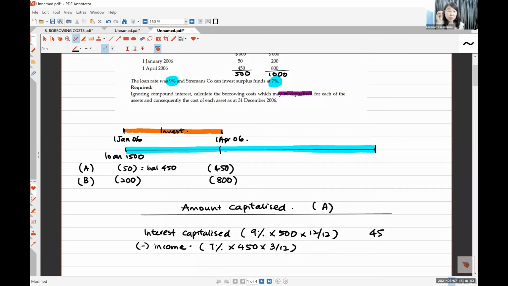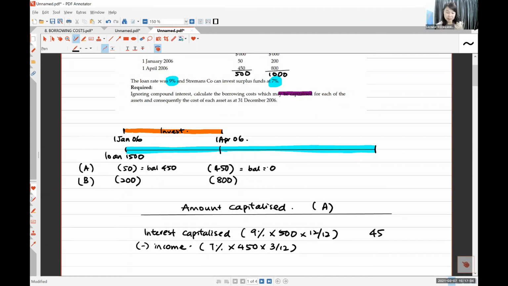Okay, you earn the interest until March, and then April, you need the 450. You take out all the 450 and then you start to build. So any balance money in the bank becomes 0. So you got nothing to invest after April. January, February, March, these 3 months, you got 450 you can invest.